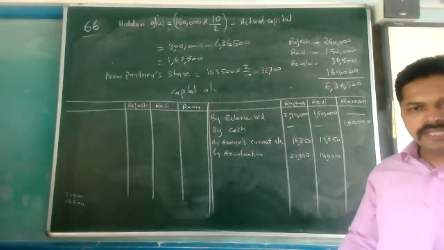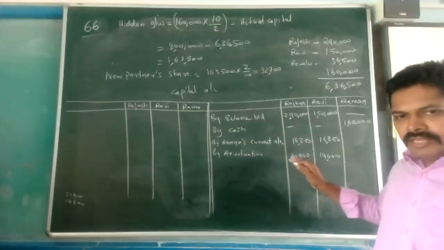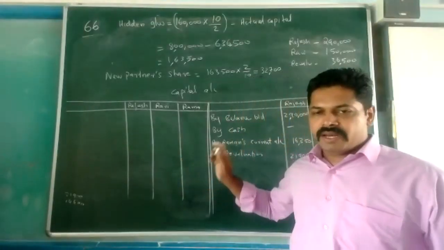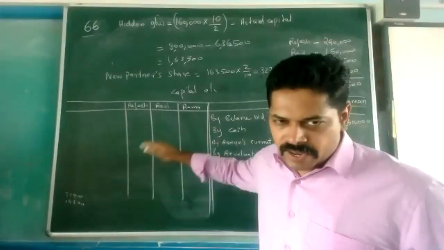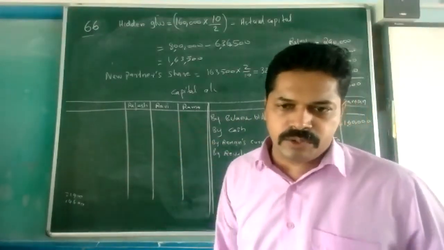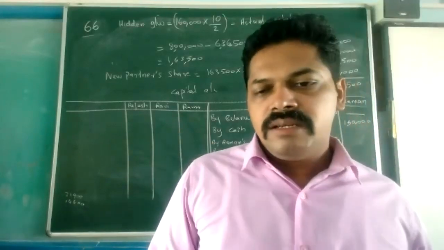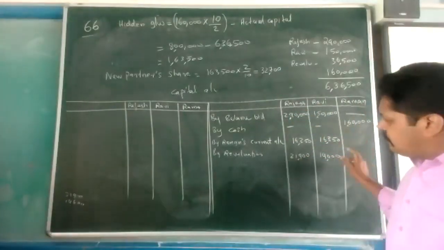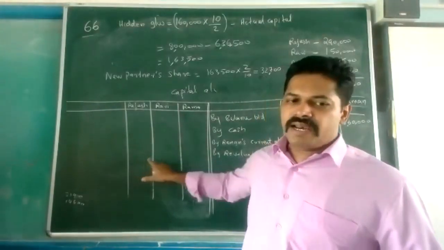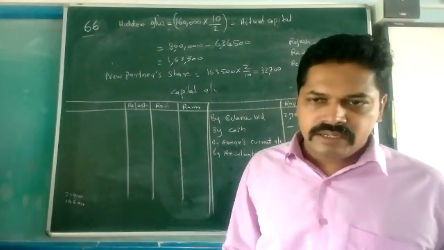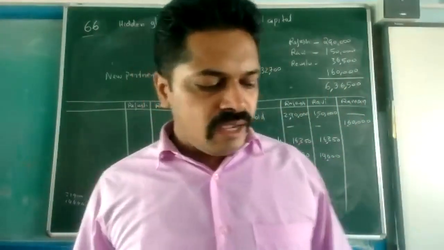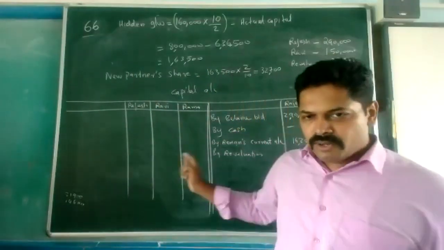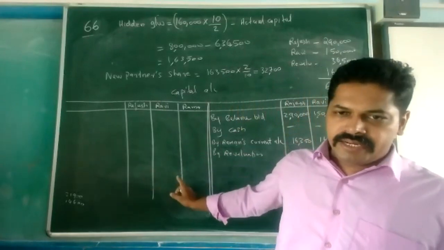According to this question, all the adjustments are over. So you can take the total and find out the balance here. That balance will appear in the new balance sheet. After the capital account, we need to prepare the balance sheet also. So in the balance sheet, the capital amount will be the total balance of this one. So this balance will appear in the new balance sheet. The rest of this question I am giving as homework. So the capital account is not completed. You need to take the total and the balance.